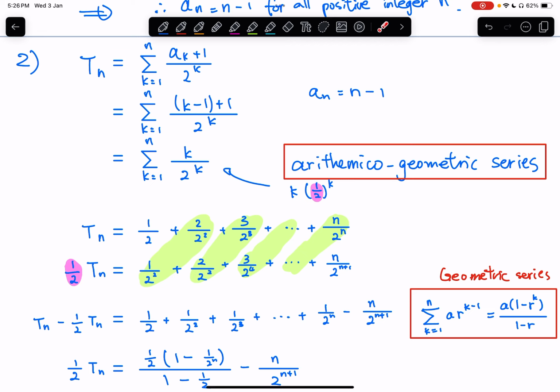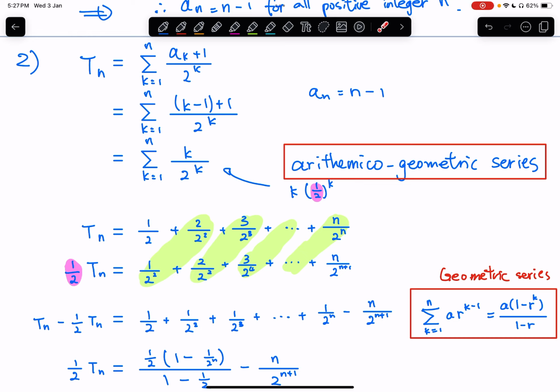To be more specific, first I need to write out the series explicitly. So Tn equals this series here. And then next thing, here I'm going to multiply the whole series with the common ratio of the geometric part. Okay, here as you can see, this expression can be written as the product of the arithmetic part and the geometric part.